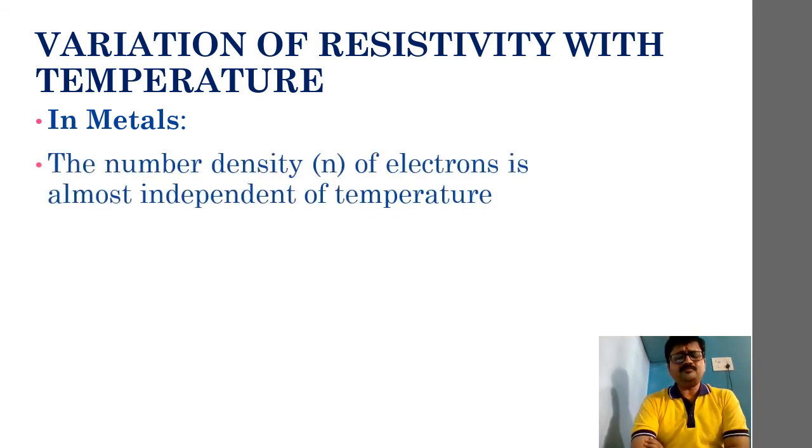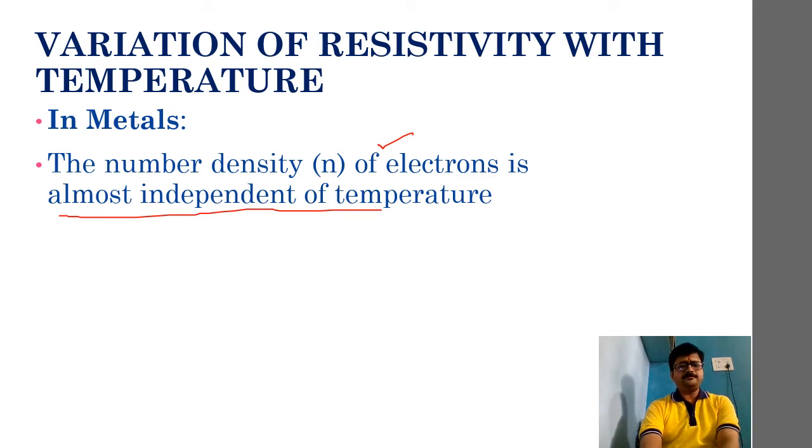In metals, the number density n of electrons is almost independent of temperature, because the number density of conduction electrons inside metallic conductors is very large. So even though there is variation in temperature, almost nothing will happen to the number density. It will neither increase nor decrease. It will remain almost constant. This fact we have to remember.